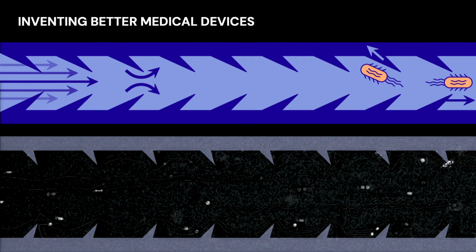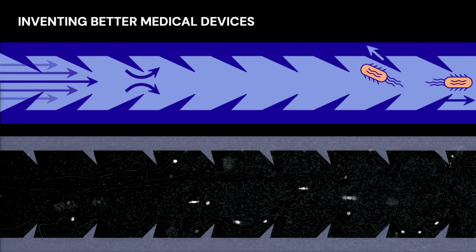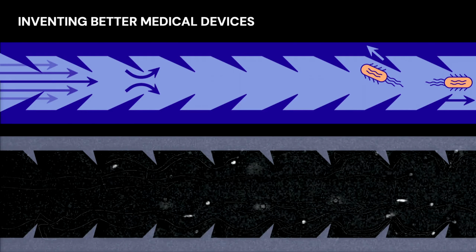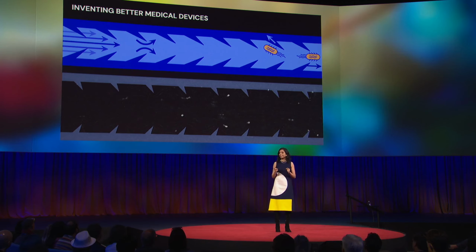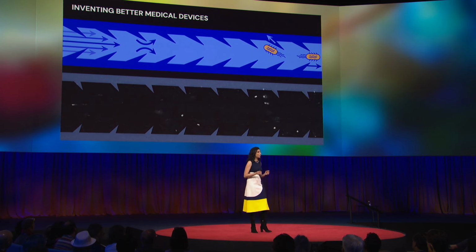In the video, you're seeing our catheter being tested in the lab. The bacteria are not able to swim upstream, and are instead being pushed out with the fluid flow. In fact, we measured the reduction in bacterial contamination by more than 100-fold. So in this case, the neural operators were specialized to understand fluid flow in a tube. What other applications can AI tackle and help us solve such pressing problems?